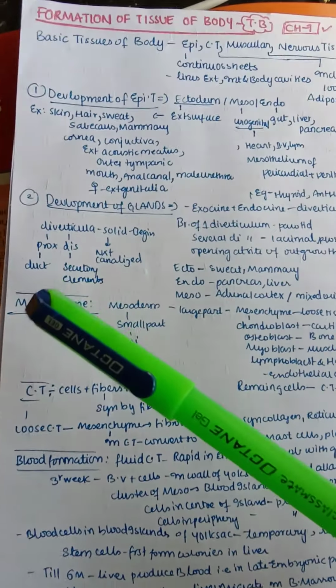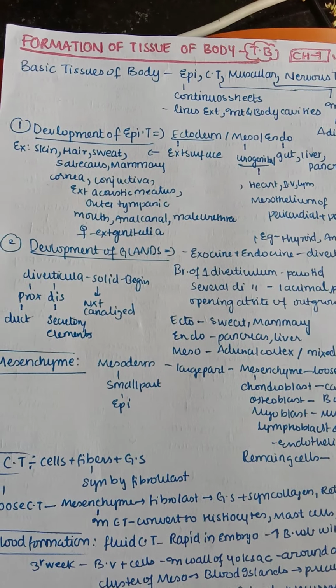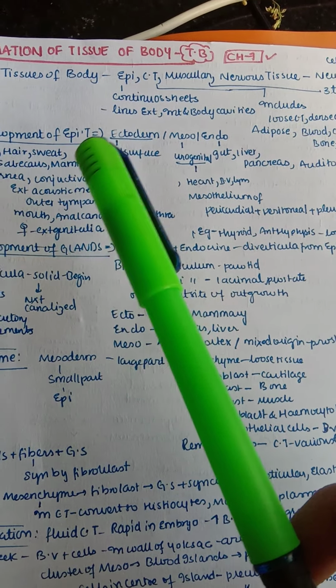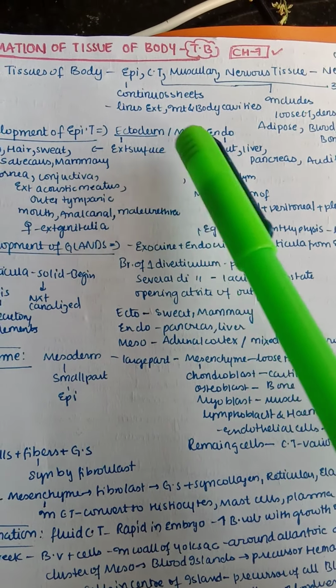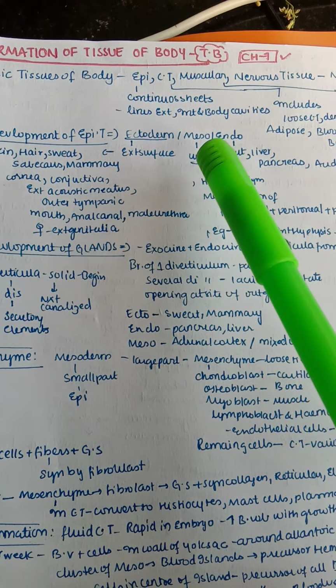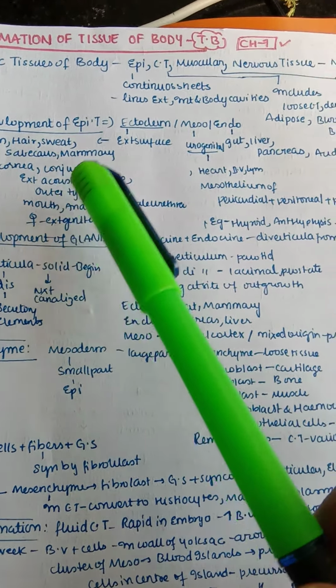So first, let us see how our epithelium tissue is developed in the fetus or embryo. First, the ectoderm. In our trilaminar disc, if you remember, we have the layers ectoderm, middle mesoderm, and innermost endoderm. Many people think that epithelium tissue is derived only from ectoderm as it is the outer surfacing layer of the body, but no, it is also derived from mesoderm and endoderm.